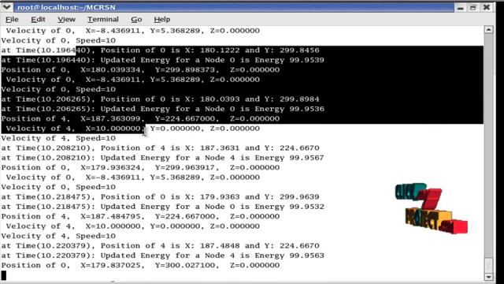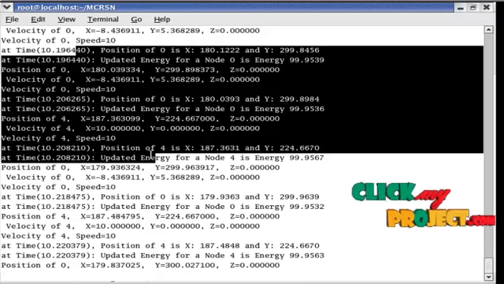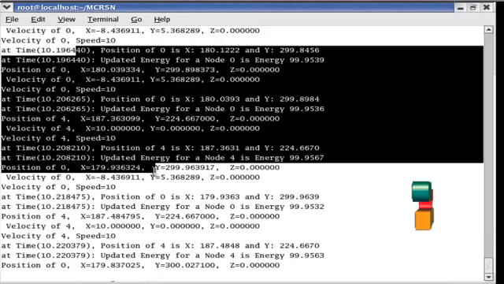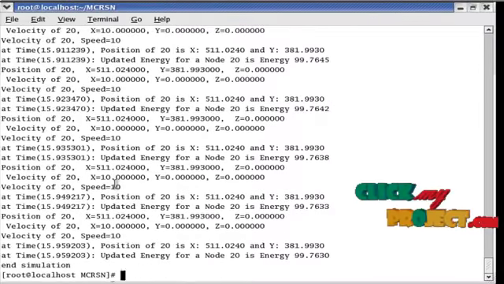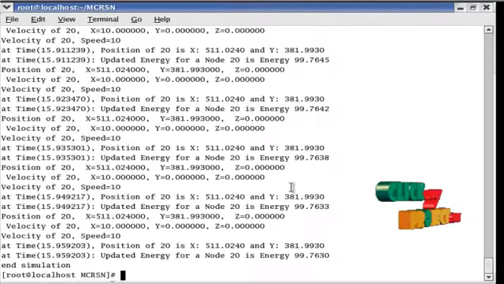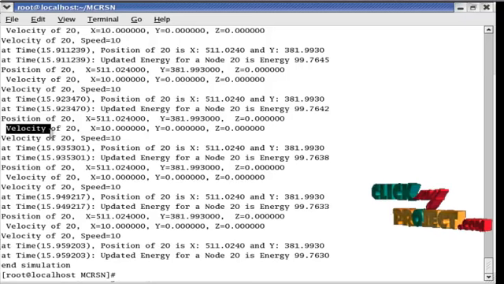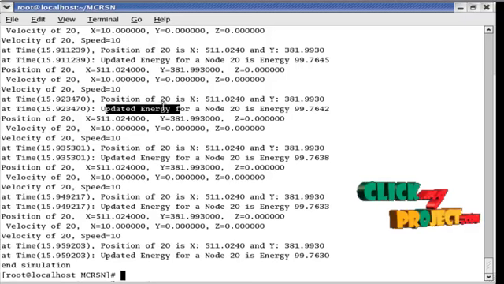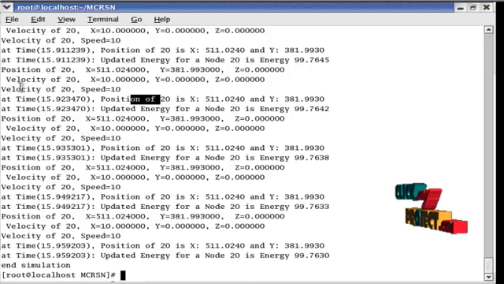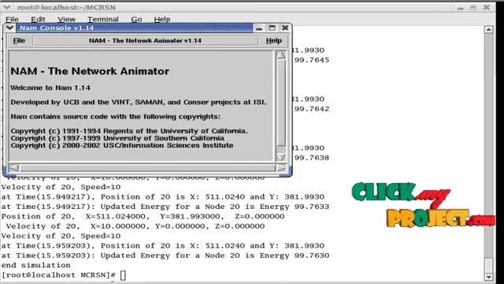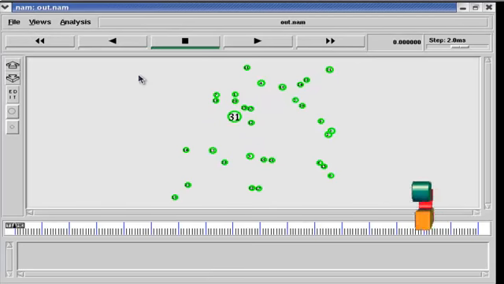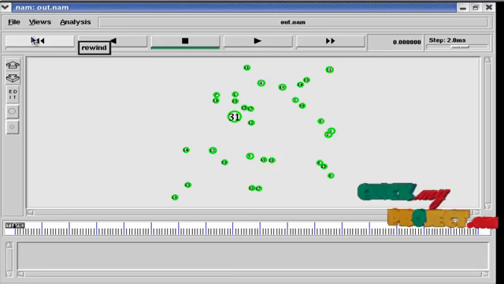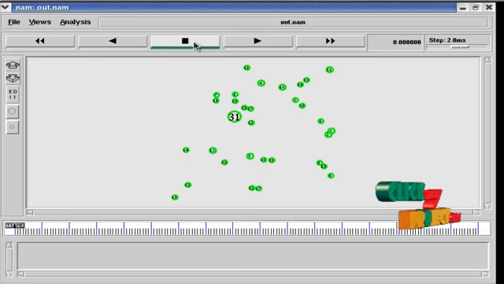Here our protocol calculates each node's velocity, speed, and energy. This shows the velocity, updated energy, position, and speed of our process. Now I explain the NAM window. This is the rewind button, playback button, stop button, play forward button, fast forward button. This is the simulation timing and this is the speed. Zoom in button and zoom out button.